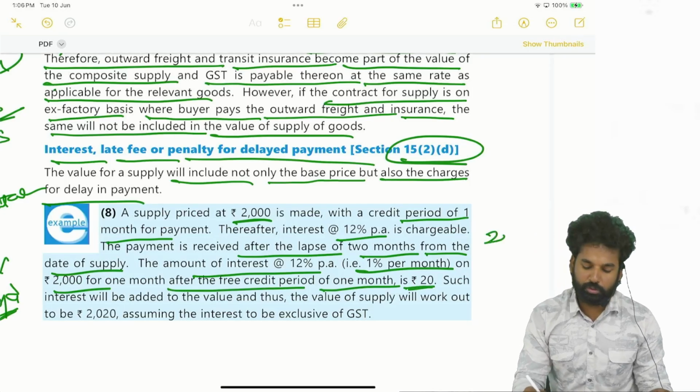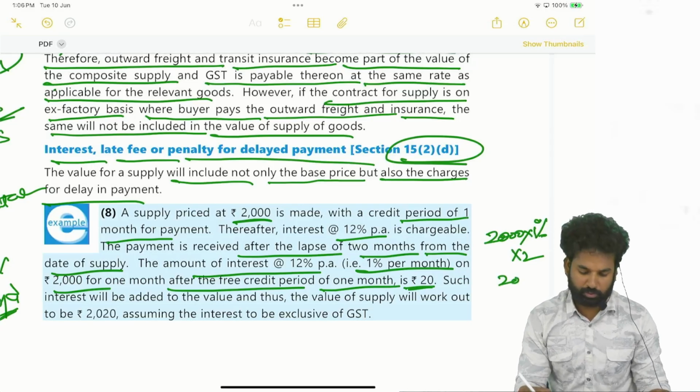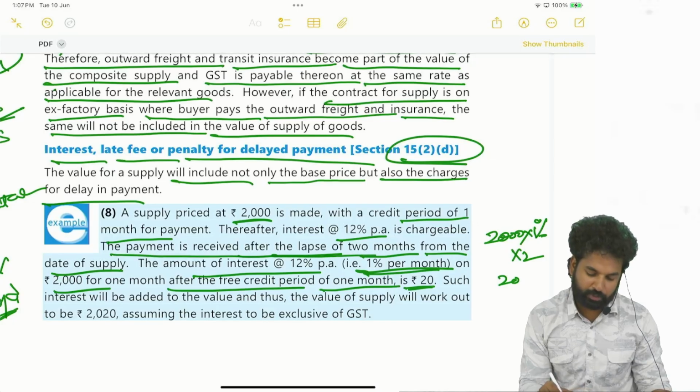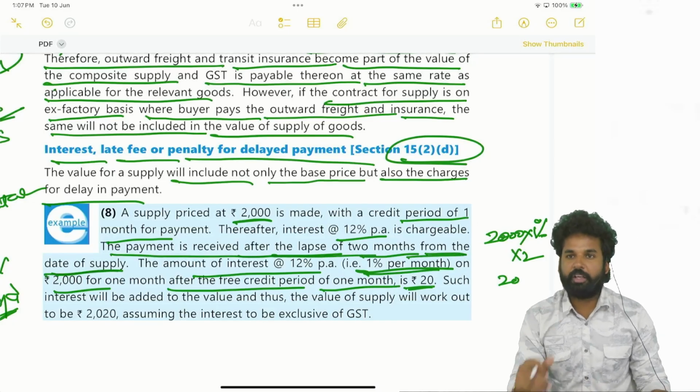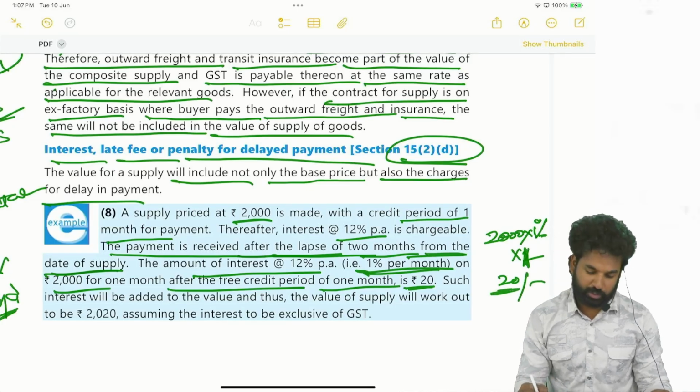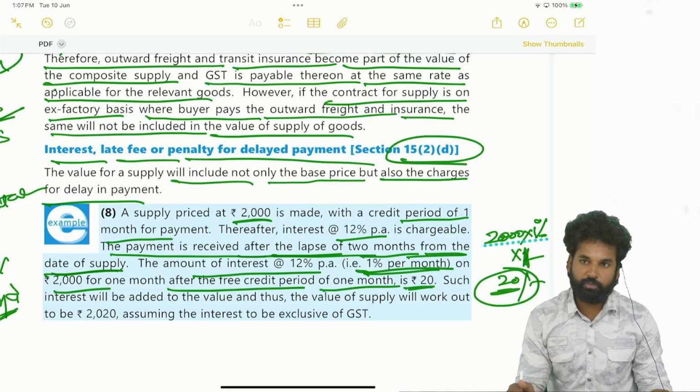How much? 2000 into 1% per month into 2 months. Okay, 20 rupees, or 40? 20 per month means 40 it shall be, right? 1% per month. How many months delay is there? The payment is received after a lapse of 2 months from the date of supply. That means a 1 month credit period is there, no? So there is a 1 month delay. That means 20 rupees is the amount of interest. So this 20 rupees also shall form part of the value of supply.